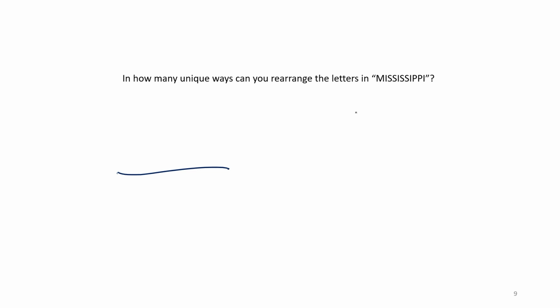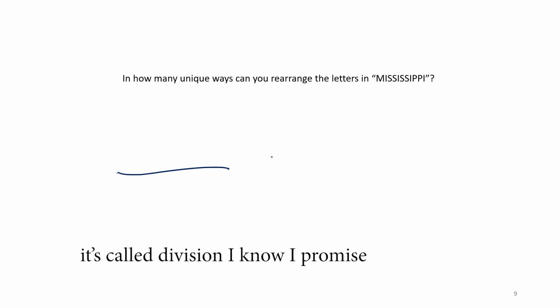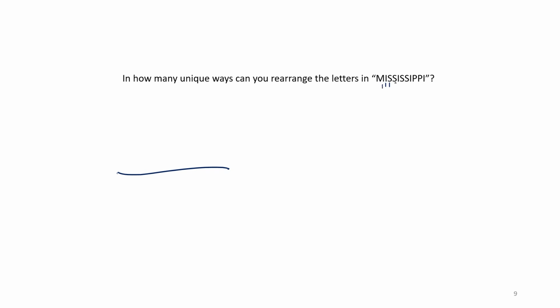On top of our little bar here, and this is going to be similar to what the next focus quiz looks like. There's a whole lot of setting up a bunch of stuff on top and bottom of a division problem. On top, we're going to put 1, 2, 3, 4, 5, 6, 7, 8, 9, 10, 11 factorial. And if all these letters were unique, that would be how many unique ways you can rearrange the letters.